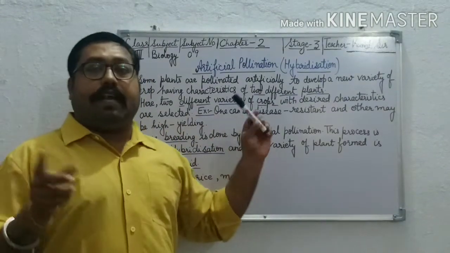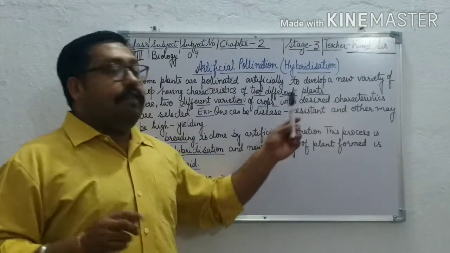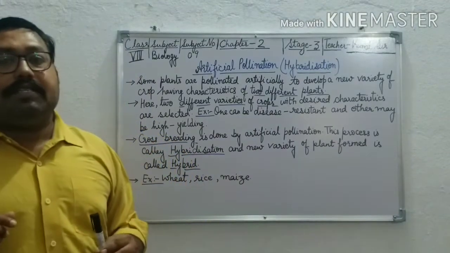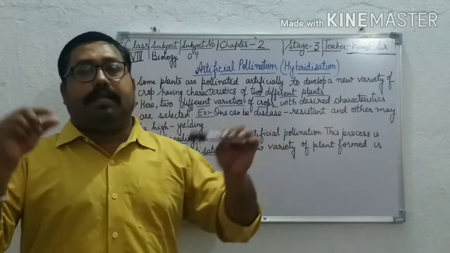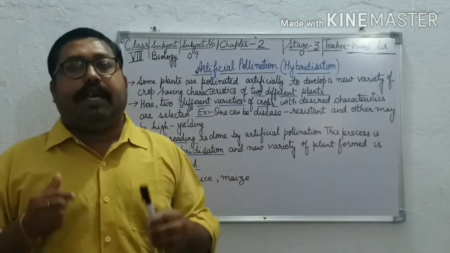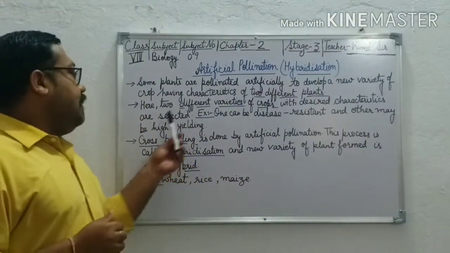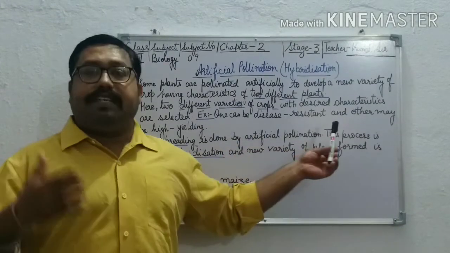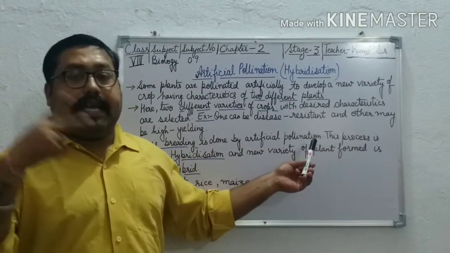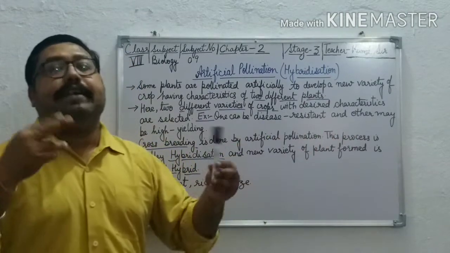Here, two different varieties of crops are selected with desired characteristics, means the characteristics which are required. For example, one can be a disease resistant crop, the second a high yielding crop.